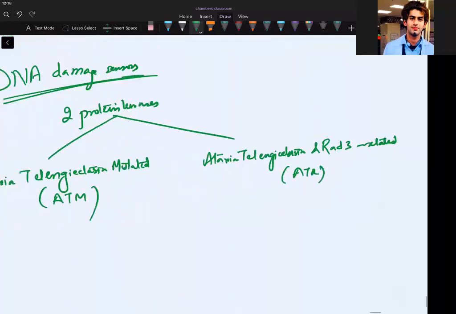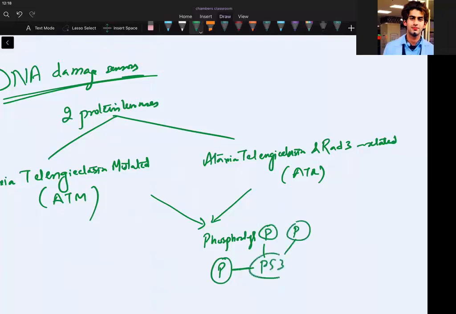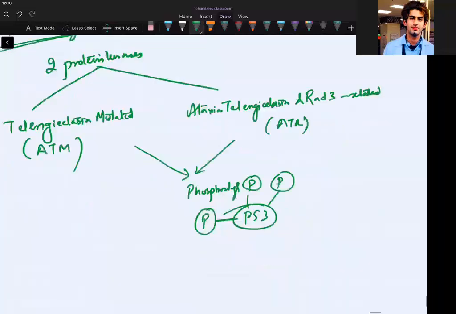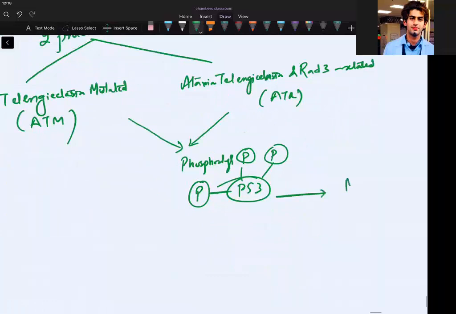So the function of these two is that these kinases phosphorylate P53, and then they produce MDM2 from this.